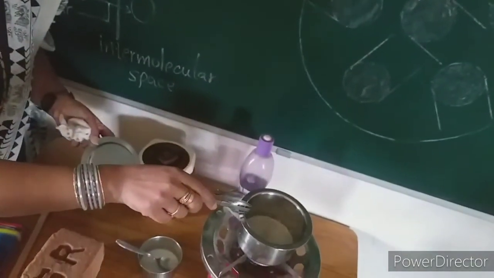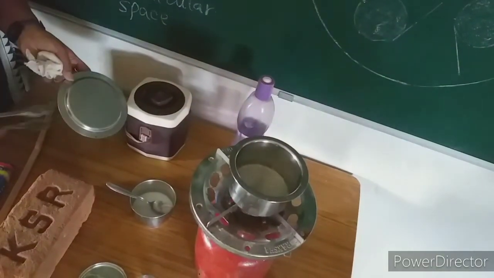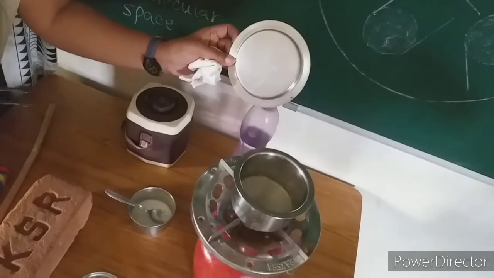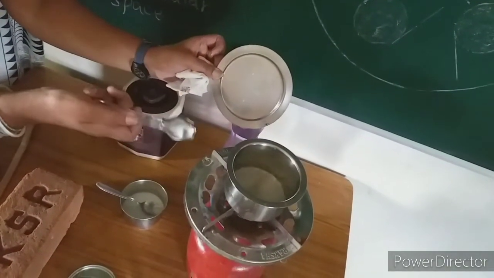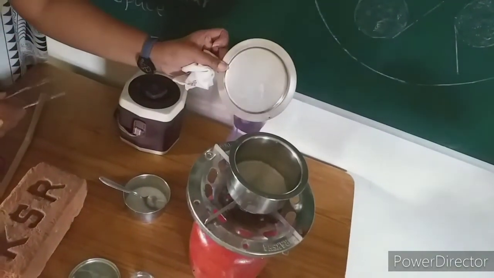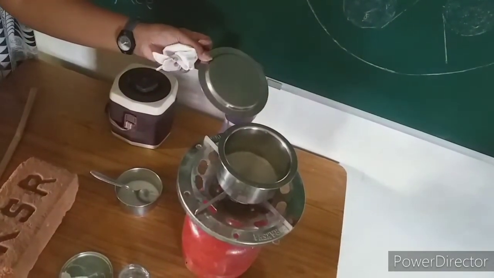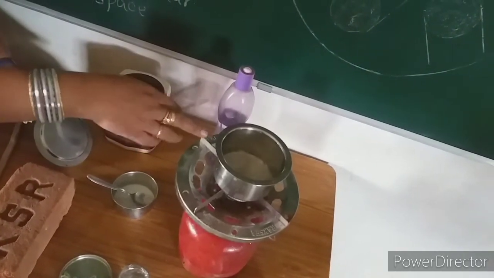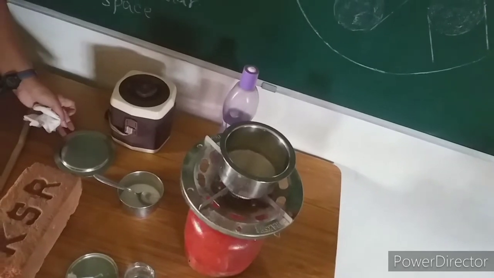When it boils, you can see the steam coming out of that, and you can see the water vapors here. This is in its liquid form. It goes on boiling now, and the steam goes out of the water, and the steam that goes out of this water is the gaseous form.